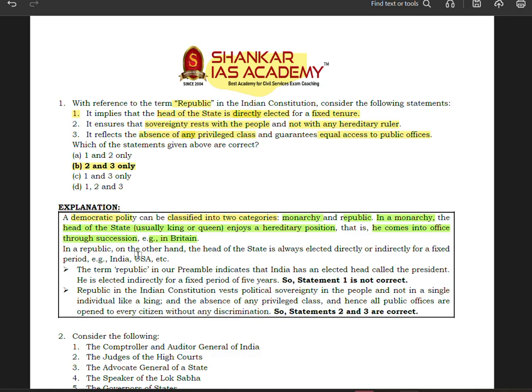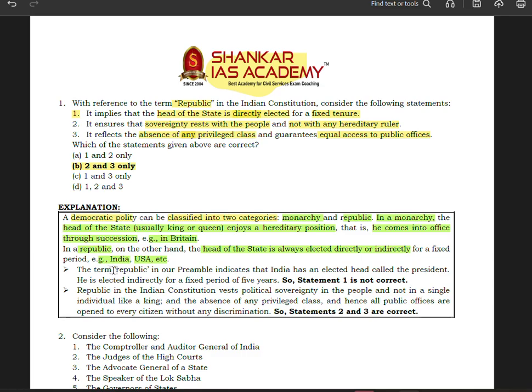Now in a republic, on the other hand, the head of a state is always elected, directly or indirectly. As I have told you, in a republic the head of the state is elected either directly or indirectly for a fixed period. For instance, in India you have indirect election, and in US you have direct election. Both the countries have an elected head of state. That is why we call them republic.